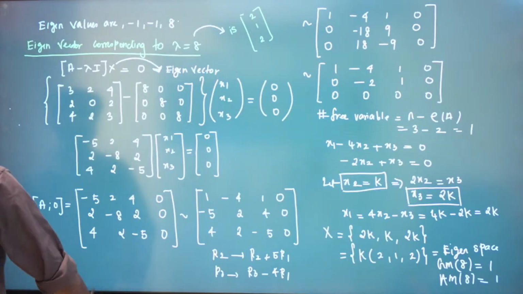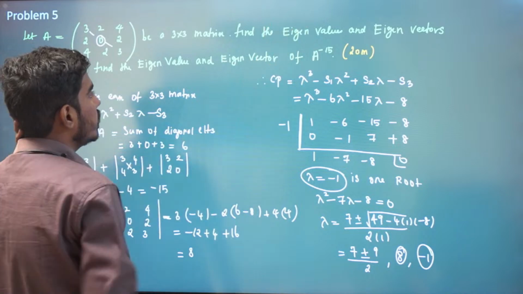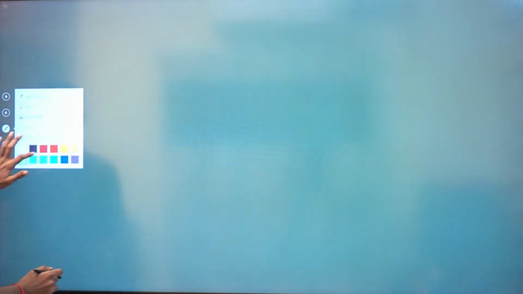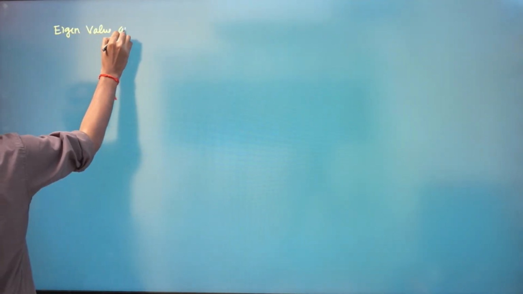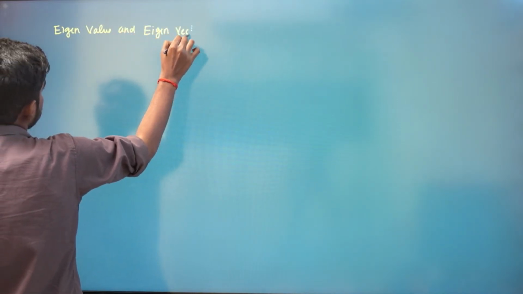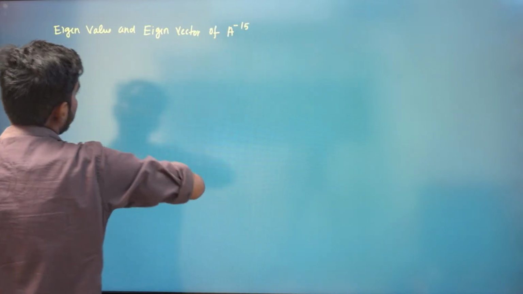Now what they asked is also to find the eigenvalues and eigenvectors of A power minus 15.